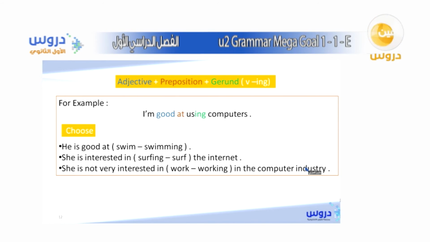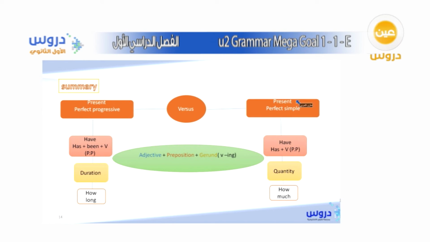So here, again, as I said, those gerunds, or those nouns in the shape of verbs, refer to the adjective that we use. So if you want to use an adjective, you must add it with a gerund, which is a verb plus ing. Okay, and here are the answers as you said. Excellent job. Okay, so that's it.